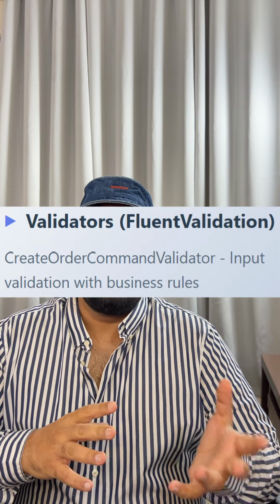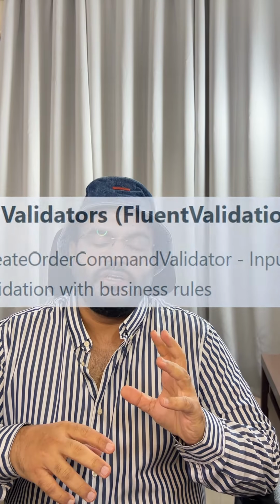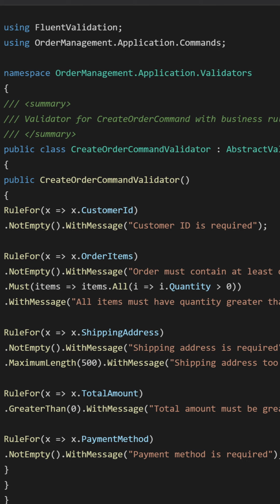In this module, I have implemented it in the order management application, and here are the commands with the validators. And when Fluent Validation comes into the picture, it requests a validation pipeline. Why is Fluent Validation doing this? Because it has to reject bad inputs before they reach the domain logic.